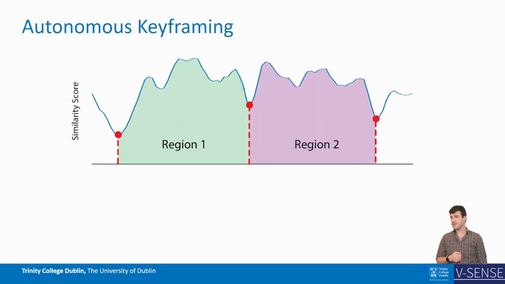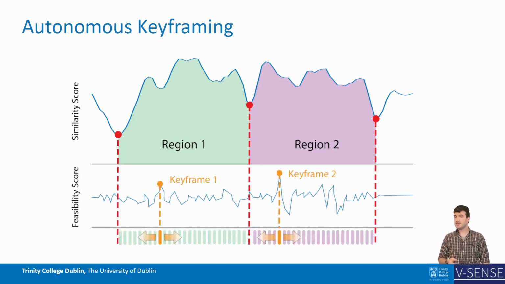In selecting keyframes, we'll use the rationale that frames which exhibit the least similarity with other frames will introduce errors. Thus, we create a similarity score using a metric determined by the general shape of the input meshes. This is created using a combination of spherical harmonics and classical correlation. Using this correlation, we identify the least similar frames and use these to define the region boundaries for tracking. Within each region, we use an improved version of the feasibility score by Collette et al. to identify the most suitable keyframe candidate within a given region. Finally, sequential tracking is performed from the keyframe outwards to the region boundaries.